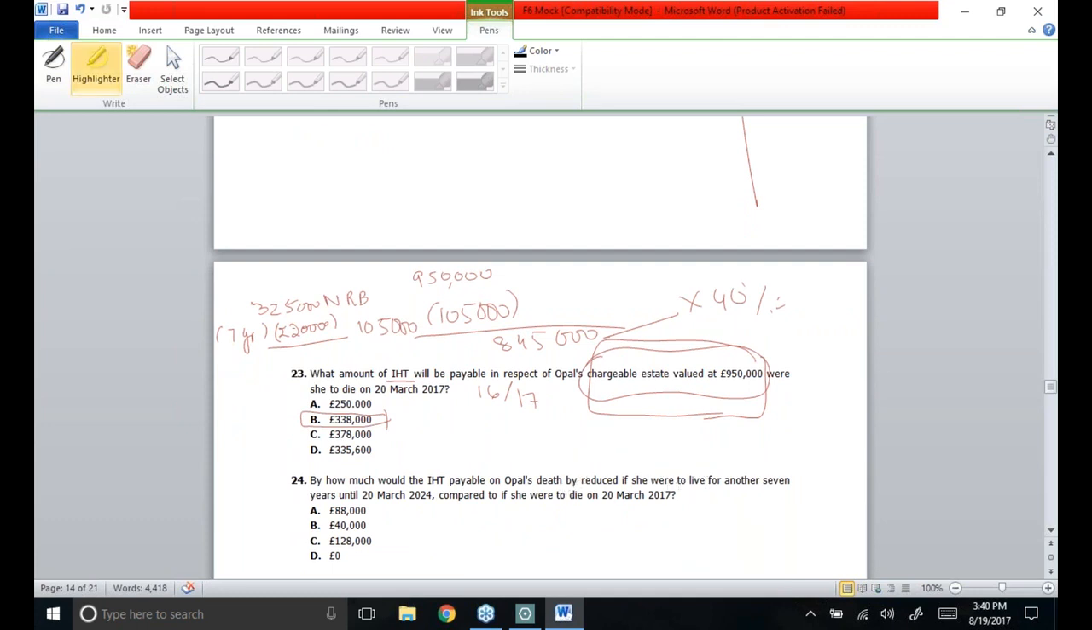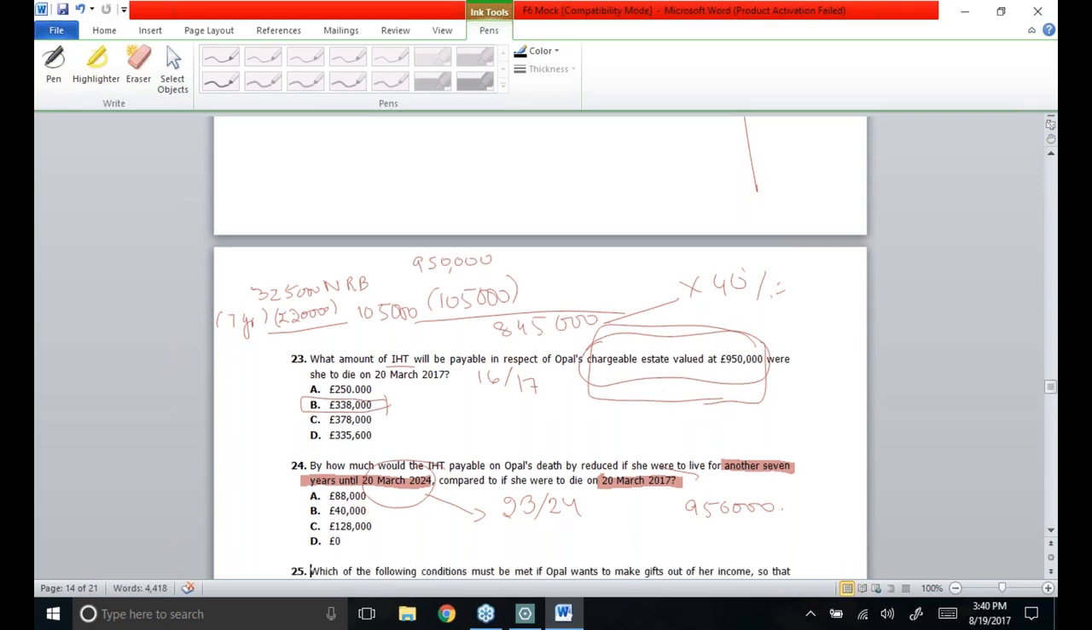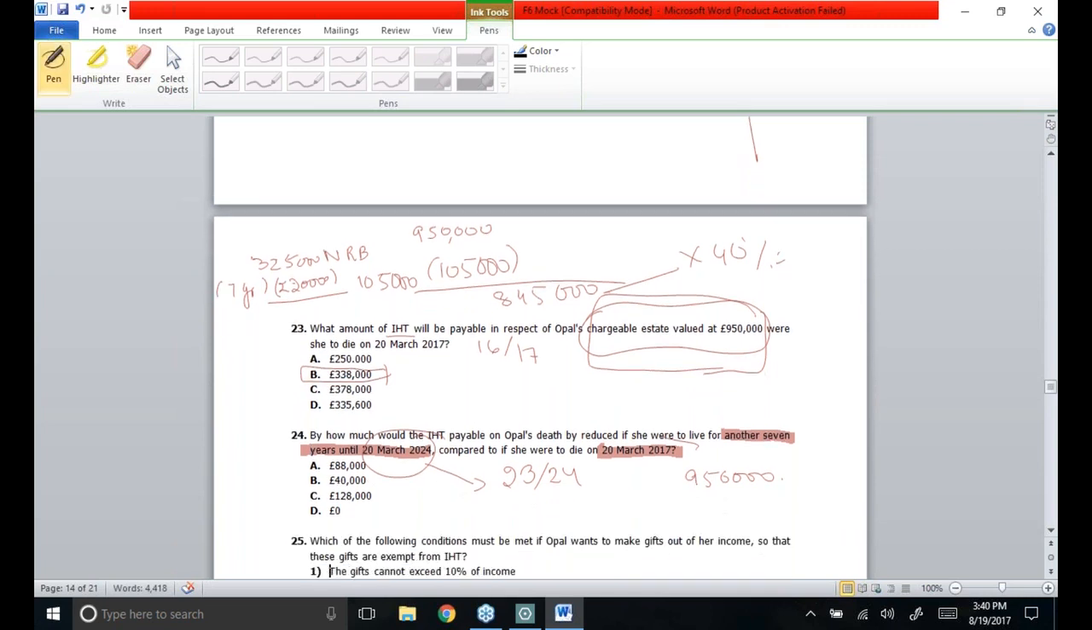Moving towards 24th MCQ, by how much would the IHT payable on Opal's death be reduced if she were to live for another 7 years until 20th March 2024, compared if she were to die on 20th March. If she dies on 20th March 2024, this date falls in the tax year 23-24, the chargeable estate I assume remains the same, 950,000, and out of which NRB will be completely available. How is that possible? Because in the last 7 years from the date of death, no previous lifetime chargeable transfers will be existing, so the whole of the nil-rate band will be available.